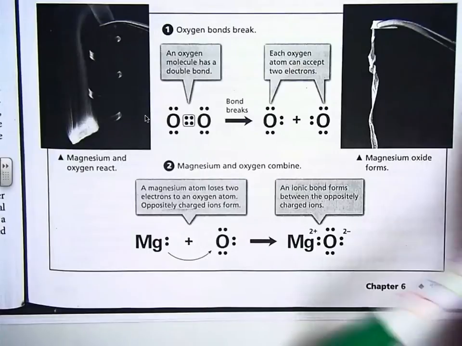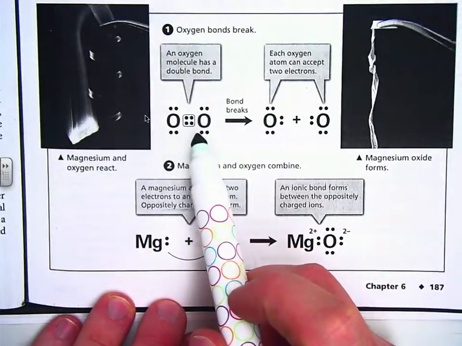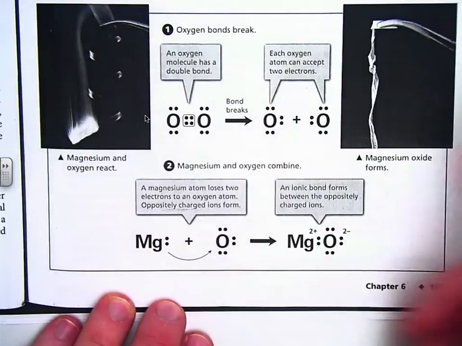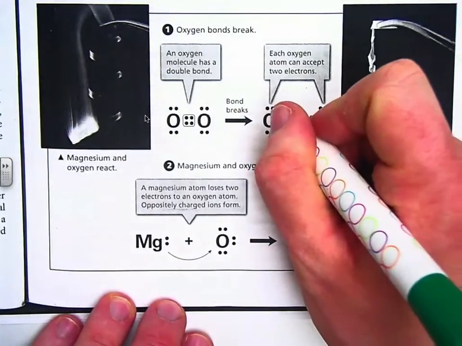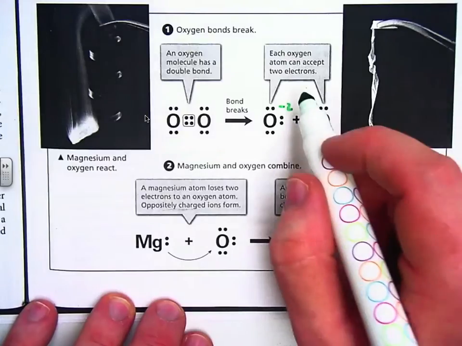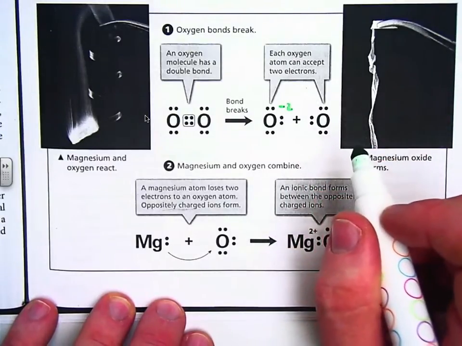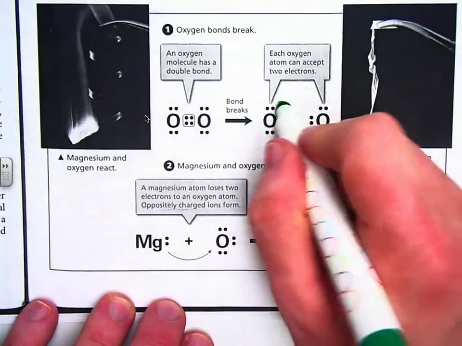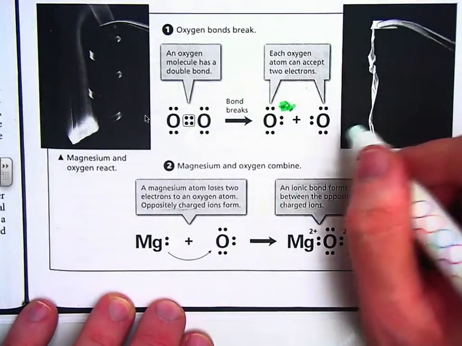Okay, let's check out the picture here. So basically, what we learned last time, an oxygen molecule has a double bond sharing 2 sets of electrons. A bond breaks, and you end up with 2 oxygen atoms with only 6 electrons each. Well, why? These do not have a negative charge. They're balanced atoms. However, they don't have the full 8.